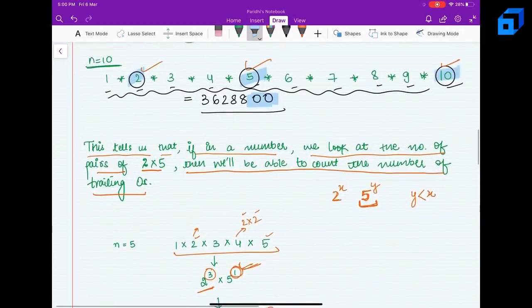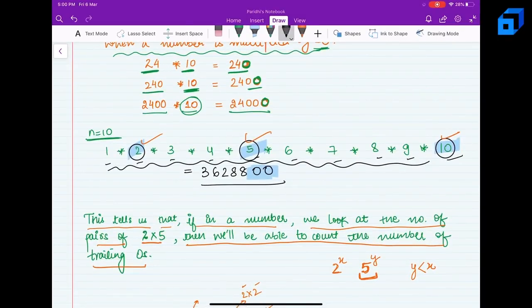So let's look above with the help of an example. In this case, every alternate number is a multiple of 2. So this is a multiple of 2, then this is a multiple of 2, 6 is a multiple of 2, 8 is a multiple of 2, then 10 is a multiple of 2.